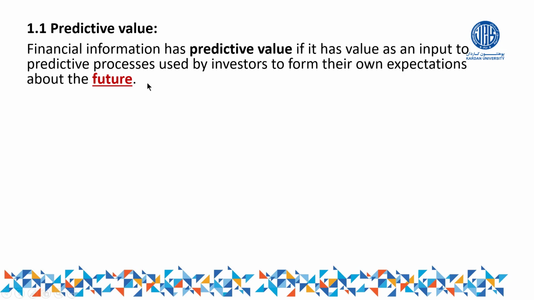If the accounting information does not have this ability to make us able to estimate the future, to make some expectation about the future, in this case we can say that the information does not have predictive value. Are you getting my point? So once again, predictive value means the accounting information has the ability to estimate and forecast the future. So that is one characteristic.